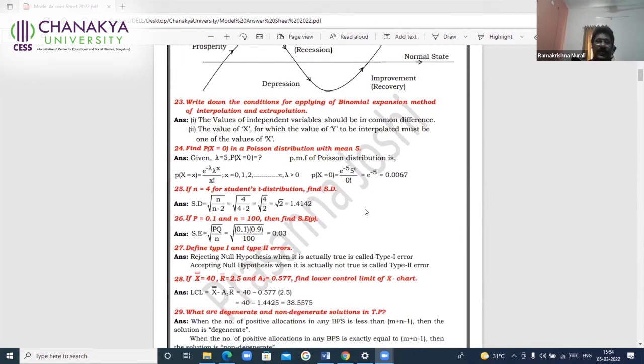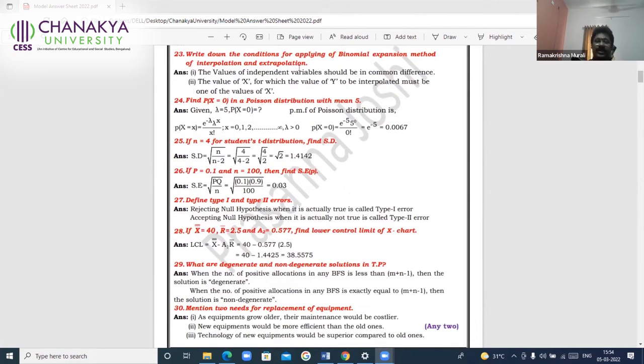Then, conditions to apply, nothing to explain. Find the probability: you write the formula and you look in the table. And for what value of lambda do you get e power minus lambda equal to 0.0067? If any of the students do not know this, you are given the probability of x equal to 0, and you have to find the lambda. Generally, when the lambda is given, we'll try to calculate the probability. Here it is asked the other way.